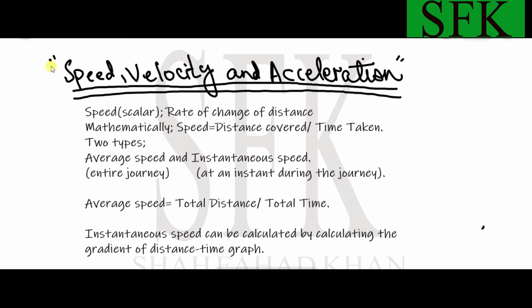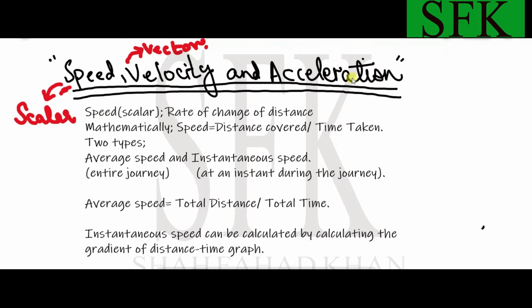Speed starts from S. So remember it to be a scalar, as S stands for a scalar, whereas velocity, v, stands for a vector. This is a technique to remember them. Well, it's quite easy though, and you guys know what scalar and vector is as I've discussed them in previous videos. Scalar is any physical quantity that does not have a specific direction, whereas a vector has a specific direction as well as a magnitude and a unit. Scalar only has a magnitude and a unit.